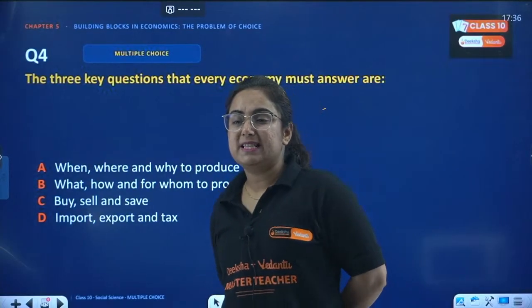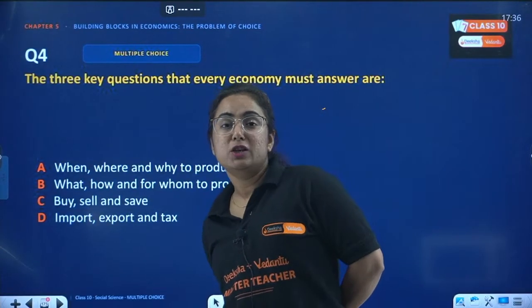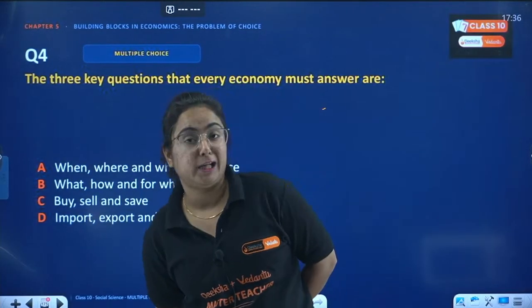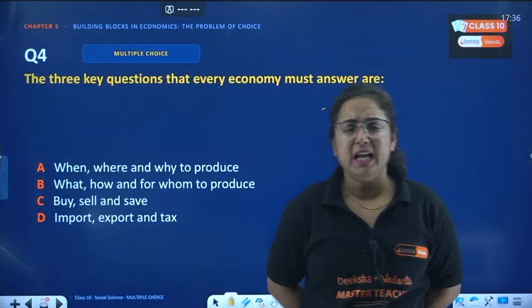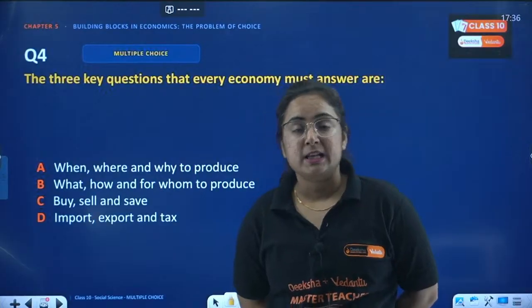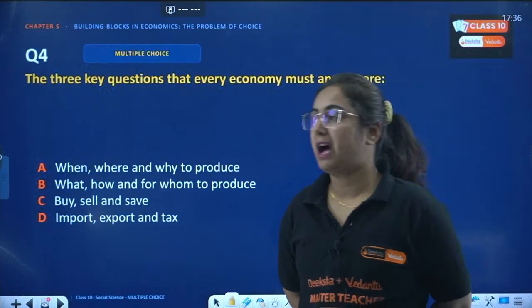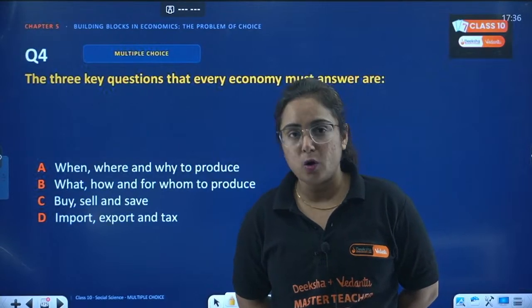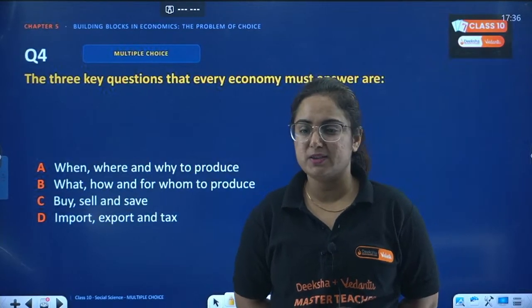Ma'am, why is labor intensive work chosen? So that people get employment. That is one of the reasons in high population countries. However, it is not being chosen intentionally, it is being chosen naturally. Like India being a tropical country, having a monsoonal type of climate, agriculture is practiced more, and hence it is a labor intensive work.